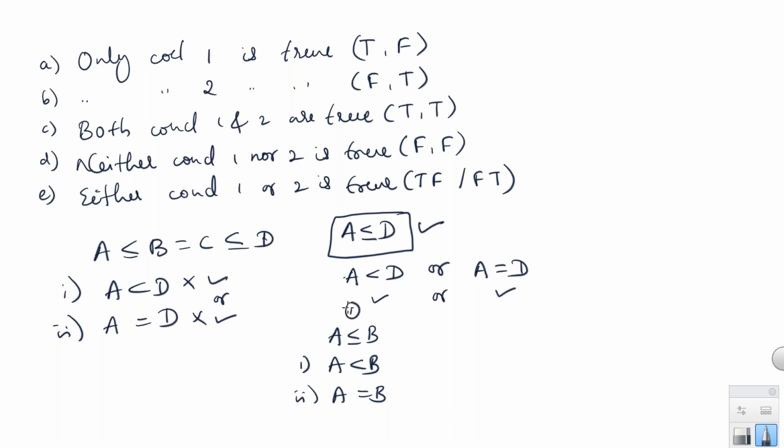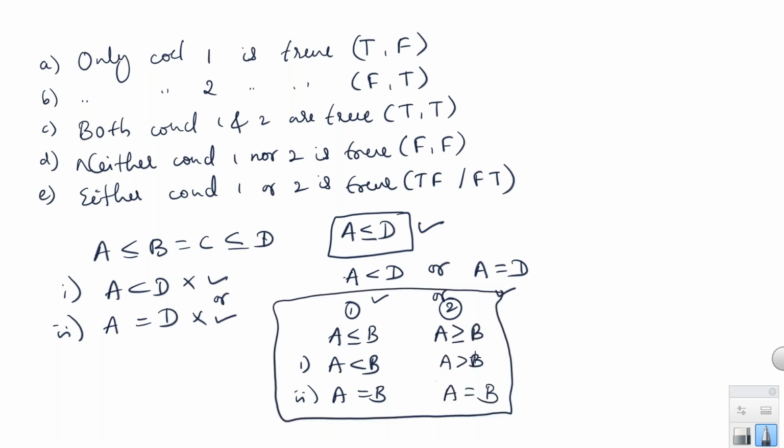This is the first case. Second case, if the conclusion you got is A is greater than or equal to B, and one conclusion given is A greater than B, and the other conclusion given is A equal to B, in that case also the answer will be either one or two. You have to go for the either one or two option in these two cases. One more case is there, I'll explain after solving some examples. Clear with this, right? Let's take another example.